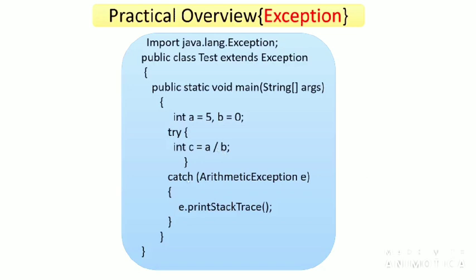The exception will be caught by the catch block. Here the ArithmeticException object will be created. With the help of this object, we call a method, printStackTrace. The function of this method is to just print the exception information on the console. So we understand this from the practical overview of the program.